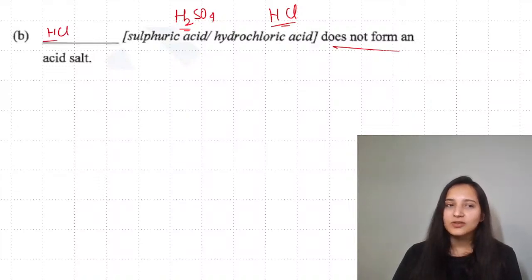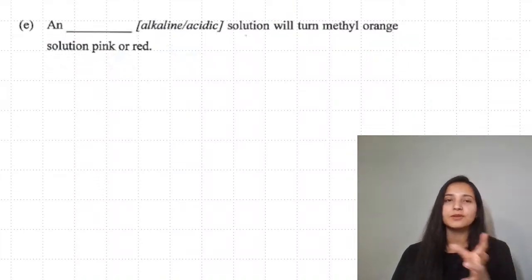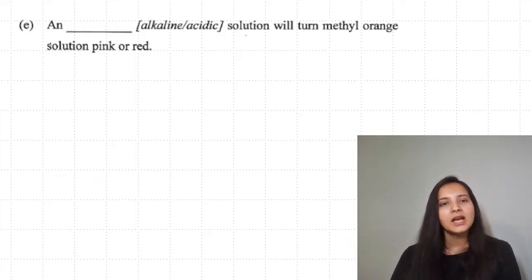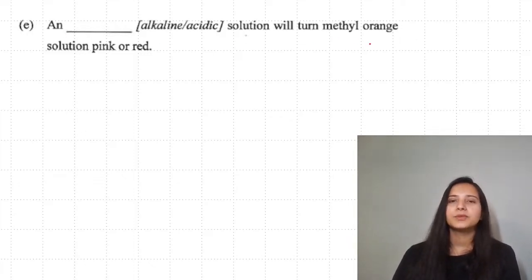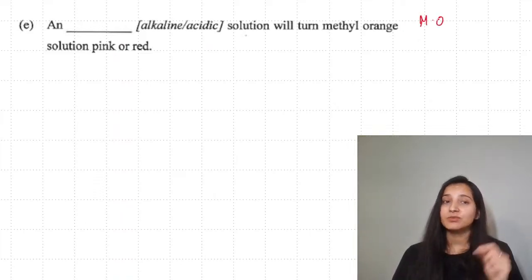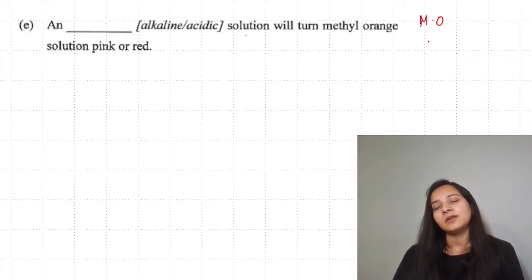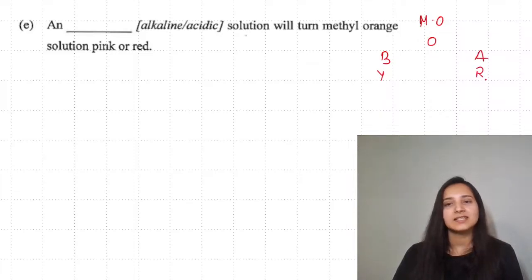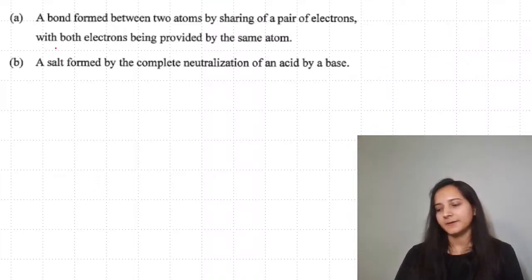And what was acid salt? The salt formed by partial removal of hydrogen ion. And dash solution will turn methyl orange pink or red. Methyl orange, as we had discussed, we had considered methyl orange and phenolphthalein to be important. Methyl orange itself is orange. In case of base, it is yellow. In case of acid, it is red or pink. So acidic solution will turn it red or pink.